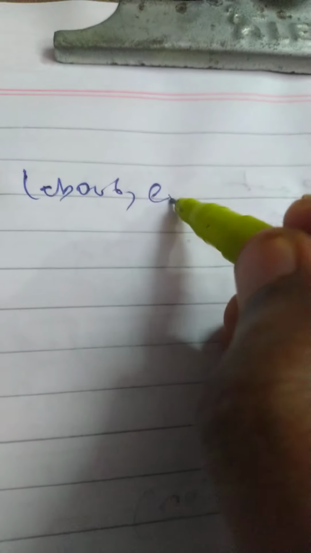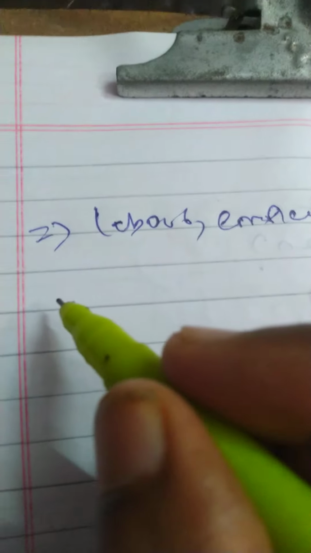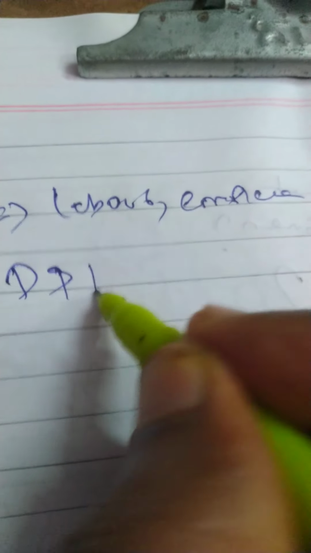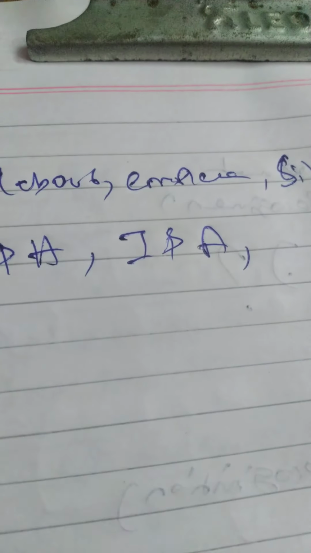So, continuation of the example. For example, constructing the building, you would have incurred labor, other employees' cost, site preparation cost. Okay. Then delivery and handling cost, installation and assembly cost.